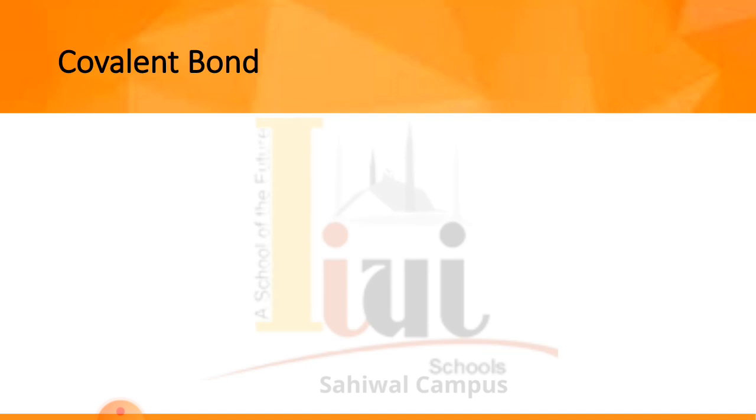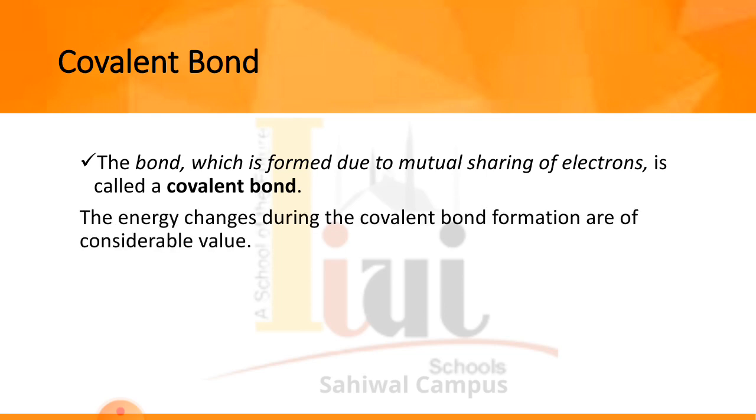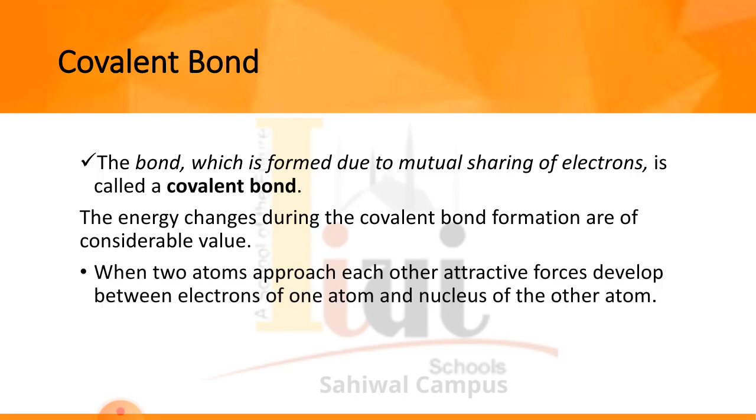Students, the topic which we are going to discuss today is covalent bond. The bond which is formed due to mutual sharing of electrons is called a covalent bond. So this is basically the bond that is formed by the mutual sharing of electrons by both of the atoms that are bonding. The energy changes due to the covalent bond formation are of considerable value.